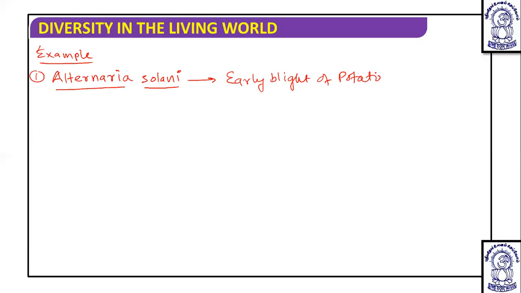Okay, on the potato. We have also studied late blight of potato in the first class, that is Oomycetes, and that is caused by Phytophthora infestans. So in the first class we have studied late blight of potato. In this last class we are going to study early blight of potato. Then another example is Cercospora personata. This Cercospora personata causes tikka disease of groundnut.